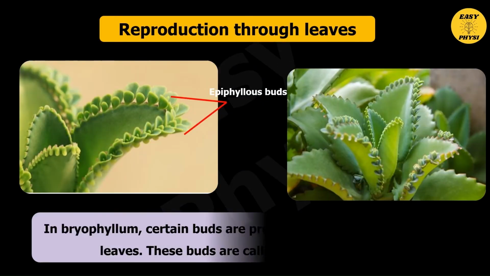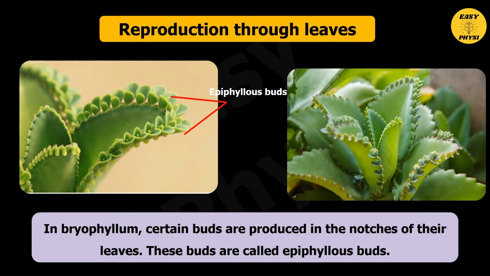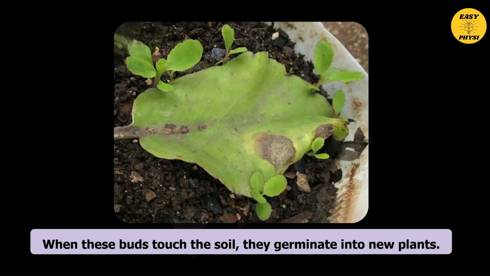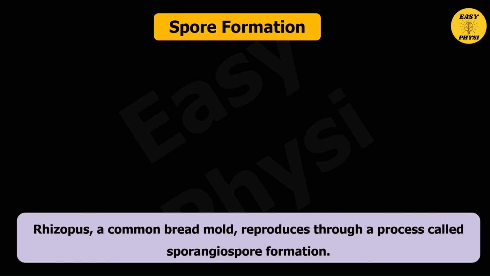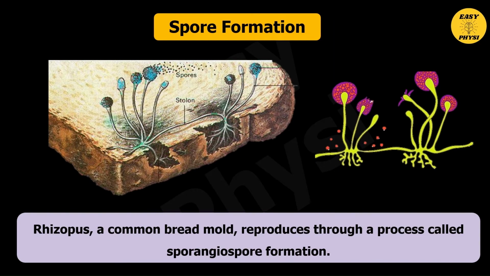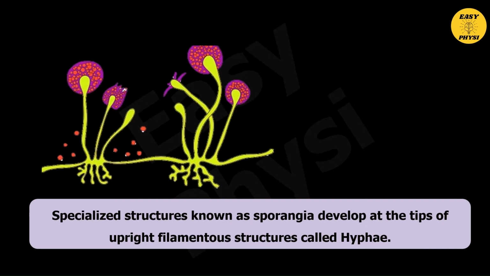Reproduction through leaves. In Bryophyllum, certain buds are produced in the notches of their leaves. These buds are called epiphyllous buds. When these buds touch the soil, they germinate into new plants. Spore formation. Rhizopus, a common bread mold, reproduces through a process called sporangiospore formation. Specialized structures known as sporangia develop at the tips of upright filamentous structures called hyphae.